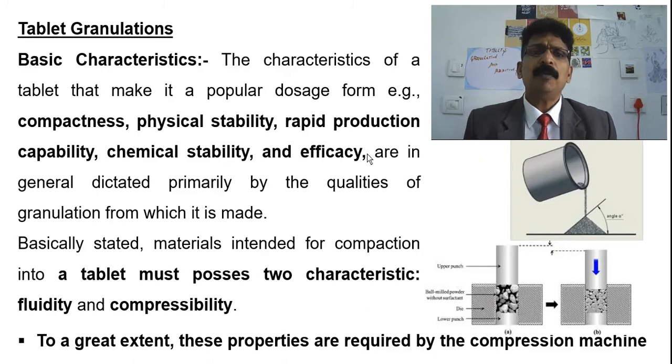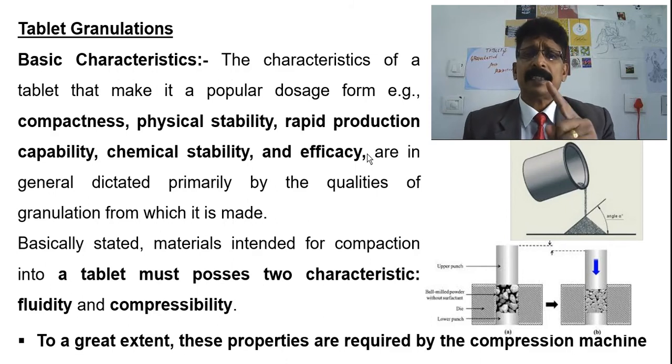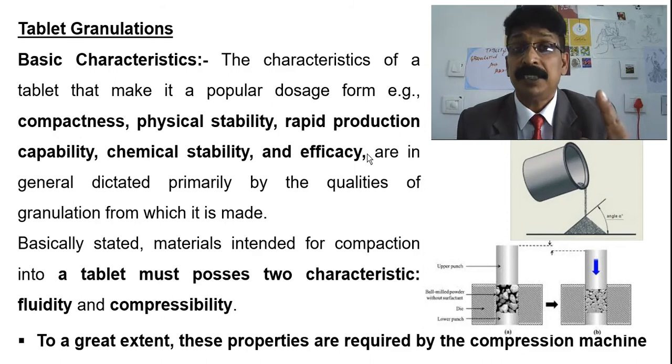And now we are coming to tablet granulation. The characteristics of a tablet that make it a popular dosage form, for example its compactness, physical stability, rapid production capability, chemical stability and efficacy, are in general dictated primarily by the qualities of the granulation from which it is made.